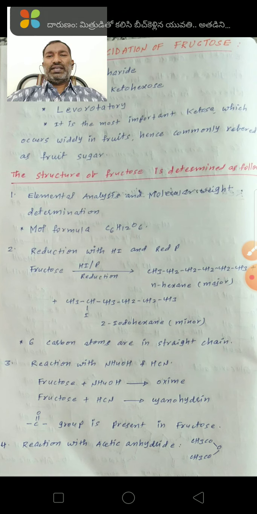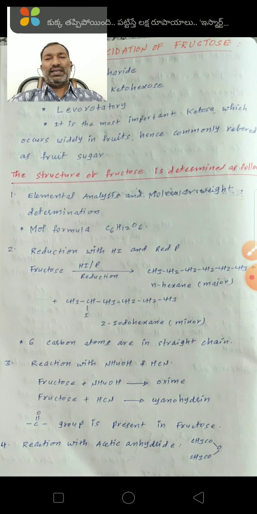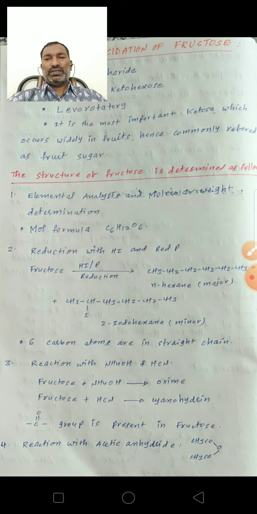It is the most important ketose. Fructose is the most important ketose, which occurs widely in fruits, hence commonly referred to as fruit sugar.